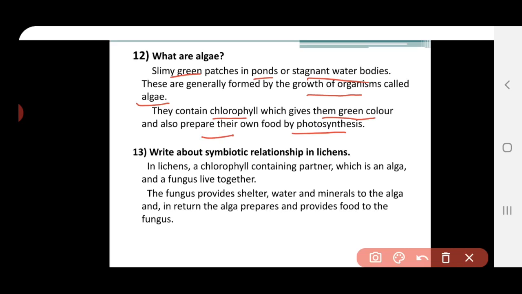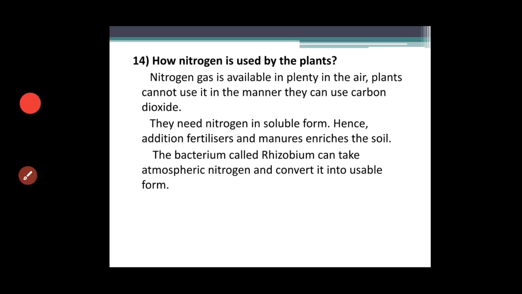Next, you write about the symbiotic relationship in lichens. In lichens, we have the chlorophyll-containing partner, that is algae, and the fungus, which both live together. The role of the fungus is to provide shelter, water and minerals to the algae, and in turn the algae provide food to the fungus. With the help of chlorophyll they prepare their food and provide it to the fungus.